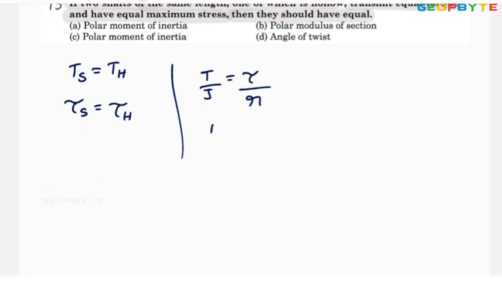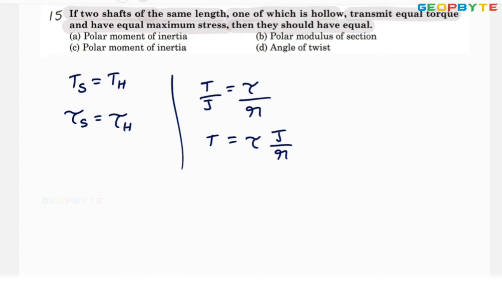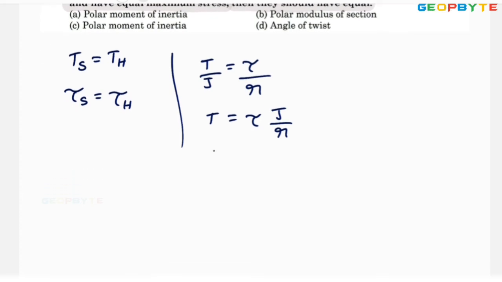From this, T equals shear stress into J by R. Here shear stress remains the same, and torque also remains the same. Then I can say T by tau equals J by R. The quantity J by R is called polar section modulus Zp.